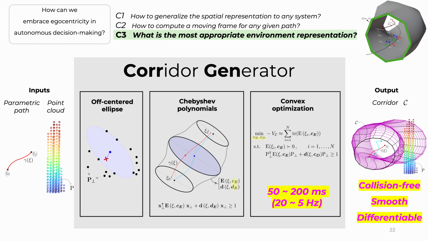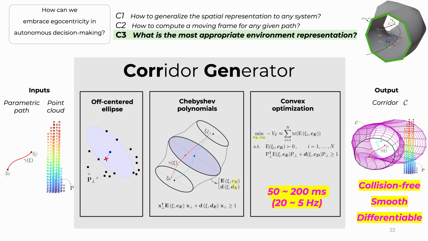In the third ingredient, we compute these coefficients by solving a volume maximization problem that will find the respective coefficients of the Chebyshev polynomials. In other words, by solving this convex optimization problem, we end up finding the coefficients whose corridor is going to have the maximum volume. This optimization problem, as I briefly mentioned, is convex, which means that it's very easy to solve, and we've got strong guarantees that we are going to be able to find a solution for these problems.